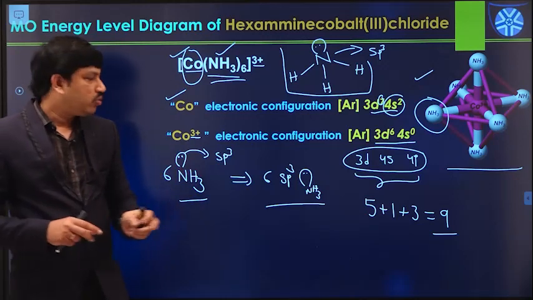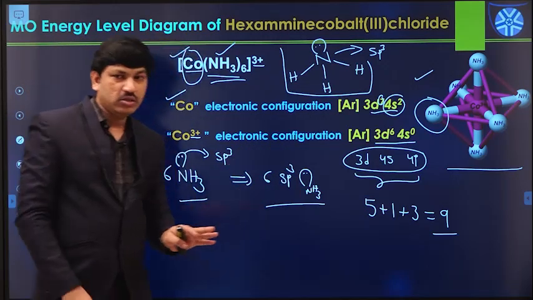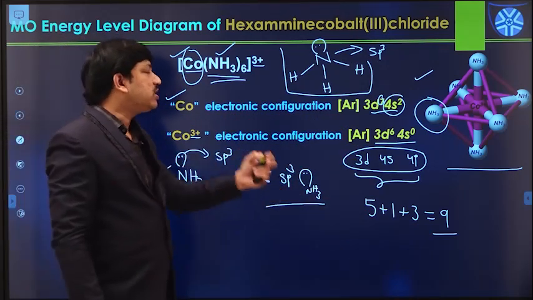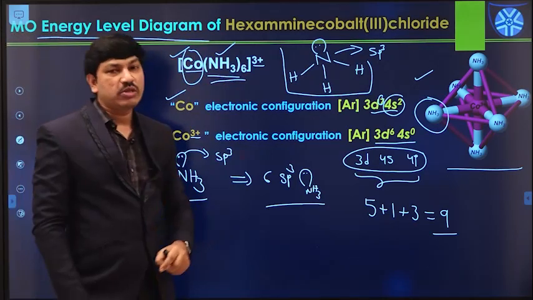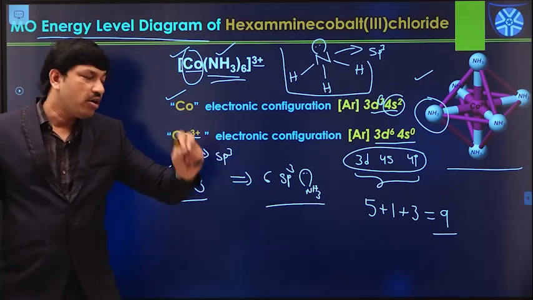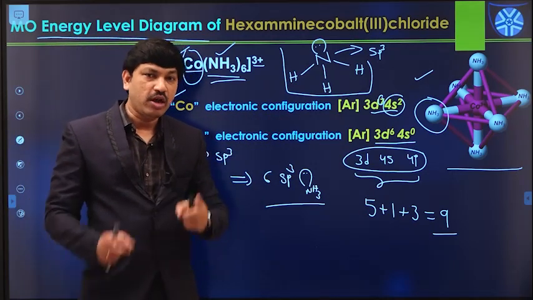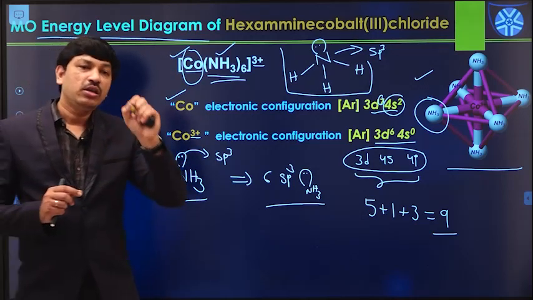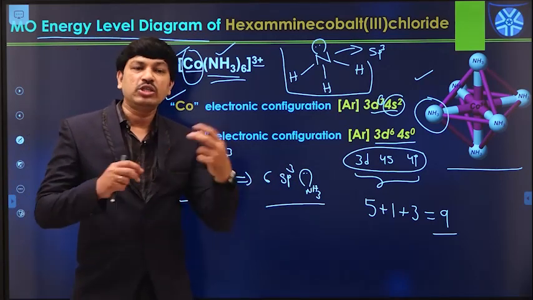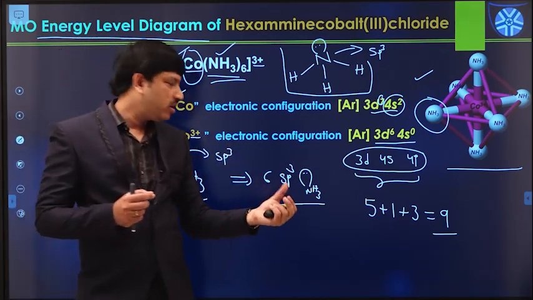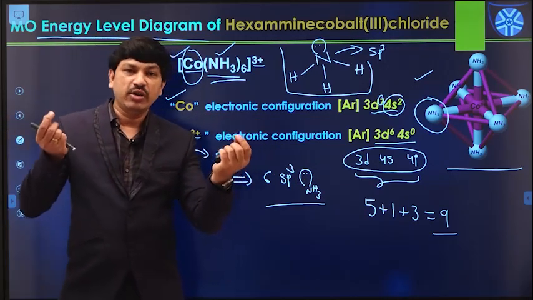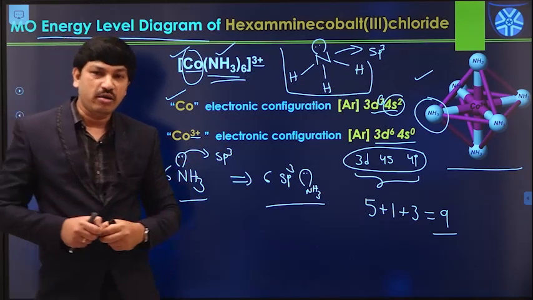So in order to make a linear combination between them, we have to find some common parameter. In the case of octahedral metal complexes or tetrahedral metal complexes, if we want to construct the MO energy diagrams like this, we always have to depend on the symmetry of each and every atomic orbital. We have to consider the symmetry of each and every atomic orbital and the corresponding ligand orbitals also. If two orbitals have the same kind of symmetry, then they will participate in the linear combination process.